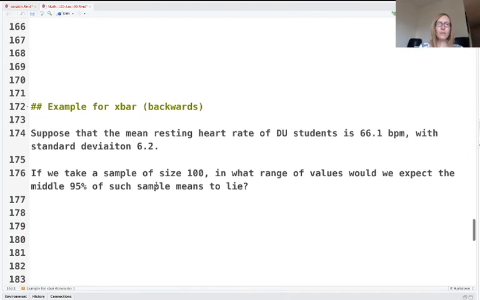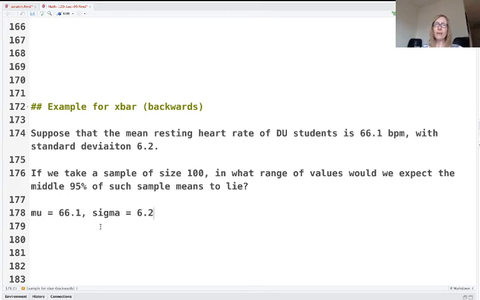Okay, let's do another X-bar example, but this one is going to be backwards. In this example, I'm using the same population. We're still talking about the mean resting heart rate of Denison students, and I'm using the same numbers here. It's 66.1 for the mean, and the standard deviation is 6.2. I'm going to make a little note right away, and I would do this too if I were you as a student. This problem told us mu is equal to 66.1 and sigma is equal to 6.2.